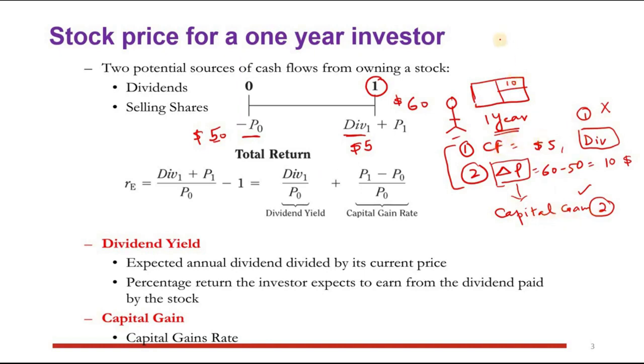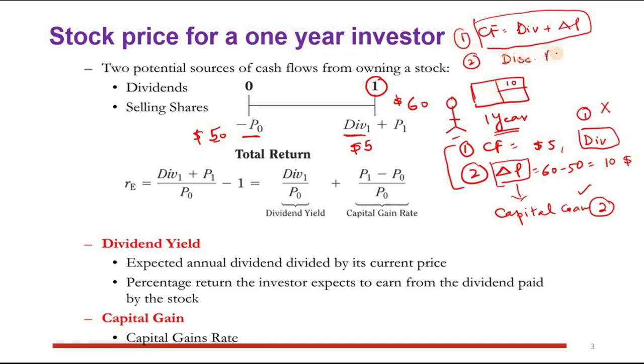Okay, so it means if we say what are the cash flows, cash flows basically are coming from the dividend plus change in price, right? So remember, this is the cash flow. The first part we have done, right? Next is what is the discount rate?